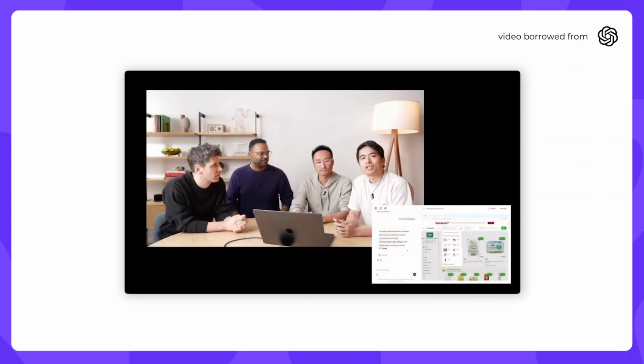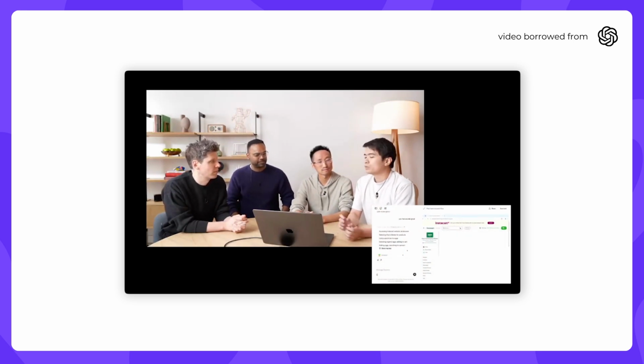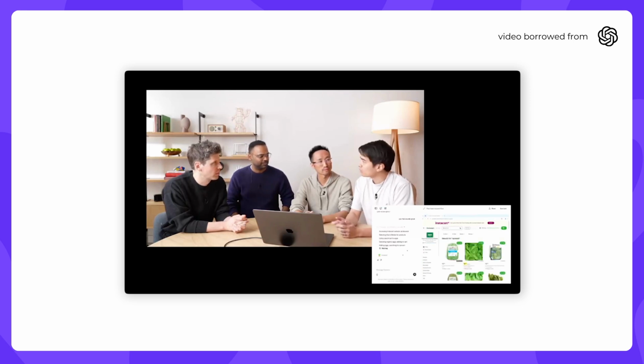Let's have a listen. So Operator is based on the new model we've trained at OpenAI, which we're calling the computer using agent, or CUA for short. So CUA is a model built off of GPT-4o, but it's also trained to use and control a computer in the same way that humans can, by just looking at the screen and using a mouse and keyboard to control it.